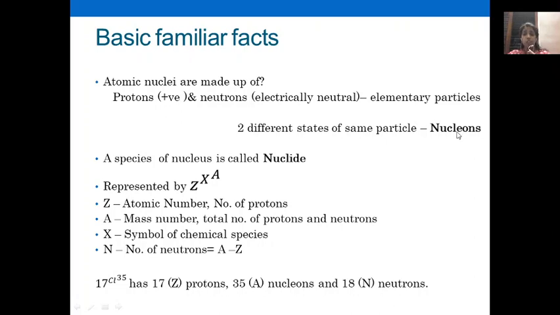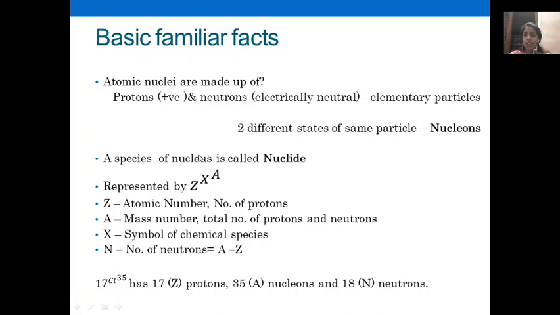So two terms: nucleons and nuclide. And a nuclide is represented by the formula ZXA, where Z is the atomic number, which indicates the number of protons. Capital A is the mass number, which is the total number of protons and neutrons. X is the chemical symbol of the species, and capital N is the number of neutrons.